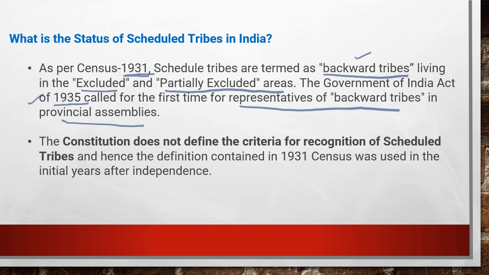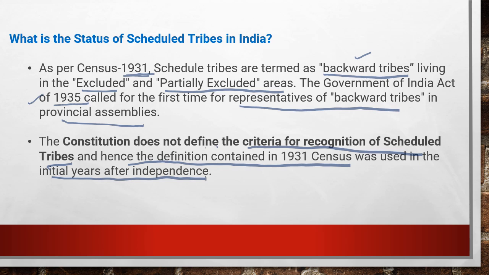And after we adopted the Indian Constitution, we didn't define what is the meaning of scheduled tribes, and the Constitution was silent on the criteria for recognition of scheduled tribes. That's why even after adoption of the Constitution, we depended on the definition of the 1931 census in the initial years of independence.